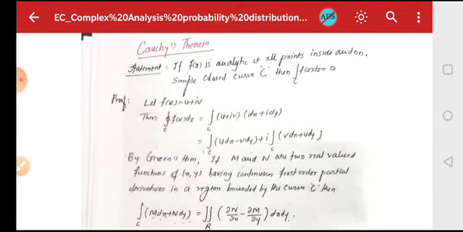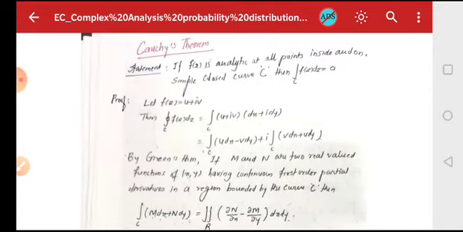Now, what is Cauchy's theorem? The statement says that if f of z is analytic at all points inside and on a simple closed curve C, then integral over C f of z dz equals 0. Here, simple closed curve means the starting and the end points of the curve are the same. In that case the curve is called a simple closed curve, and you know that f of z is analytic if it is differentiable at all points inside and on the neighborhood of that particular given point.